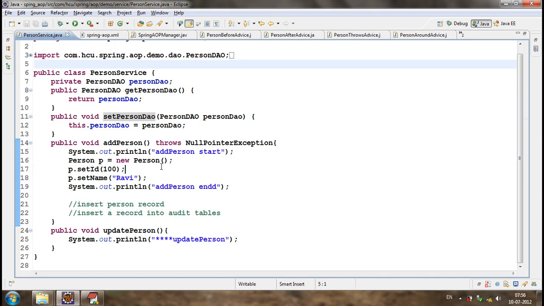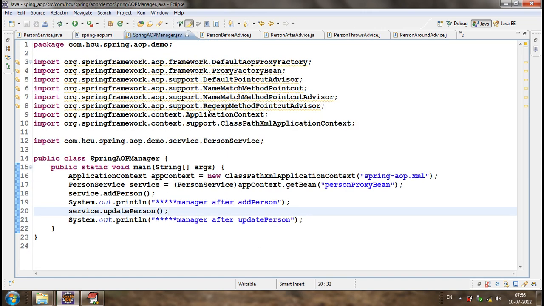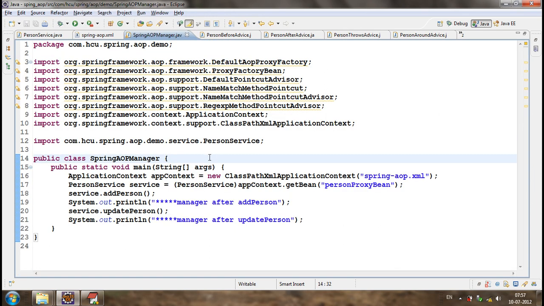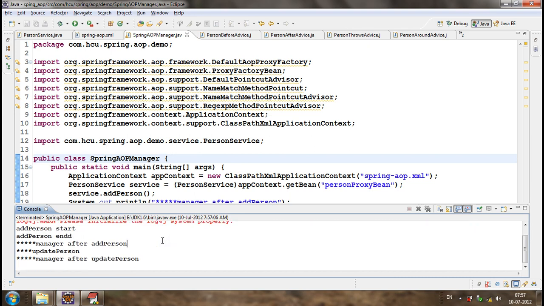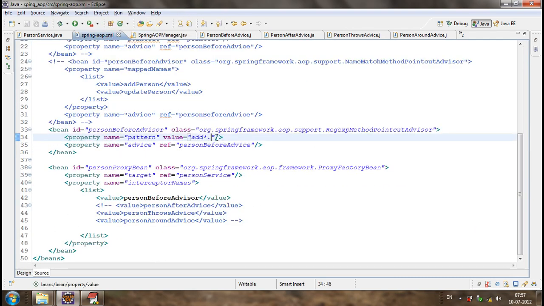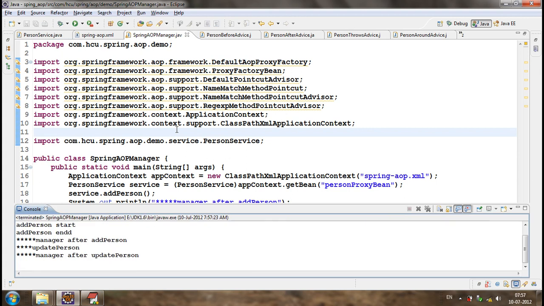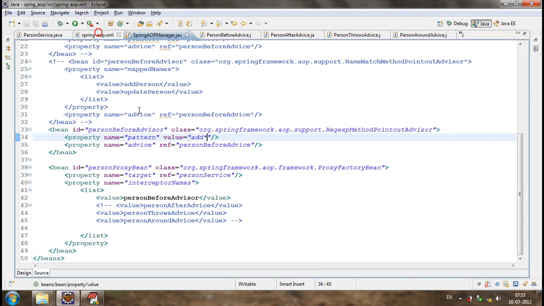add dot star. Okay. After add person, the file is not executed.